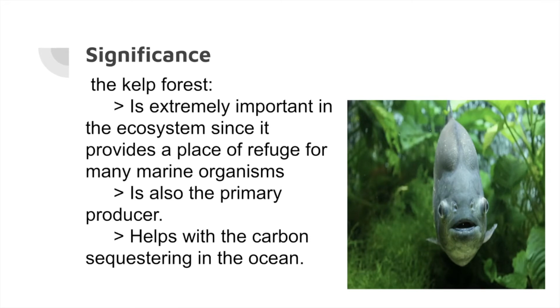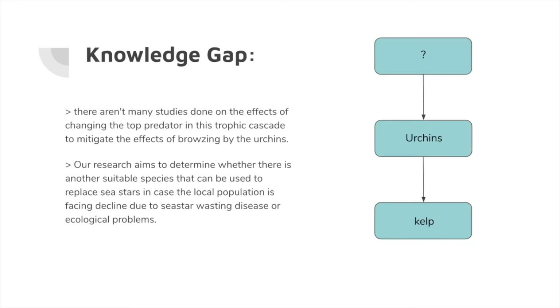The kelp forests provide a place for other marine organisms to live or just hide from predators. They're also the primary producer in the oceans, and they also help sequester atmospheric carbon into the ocean. So, the knowledge gap that we encounter regarding this type of marine trophic cascade is that there are not a lot of studies looking at the effects of the top predators that can be used to cut down the population of urchins so that the kelp population is not declining and negatively impacting the ecosystem.